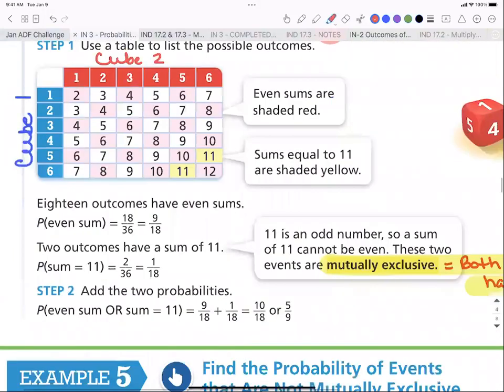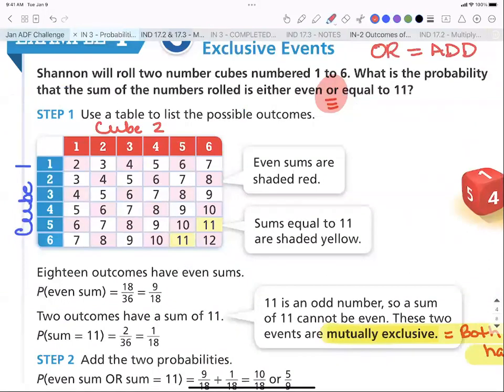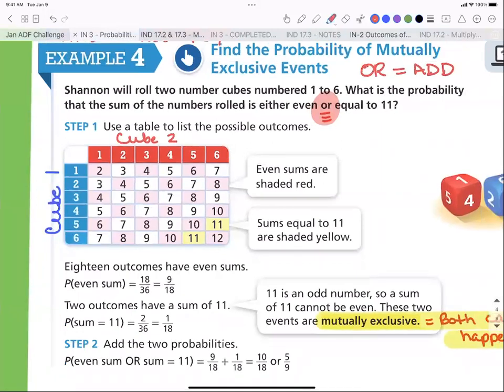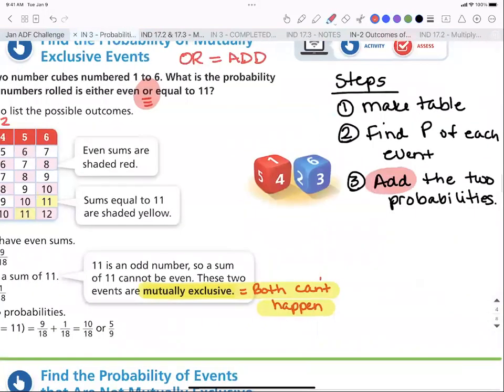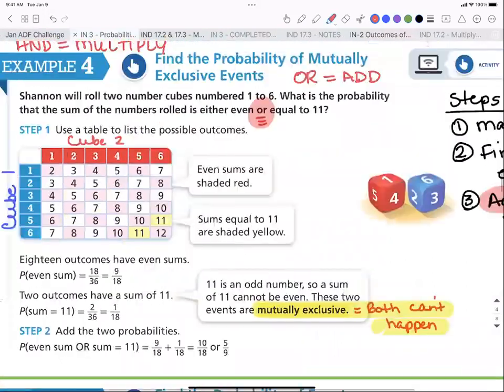So when you get an AND problem, you don't have to think about what kind of event it is. It's just a compound event, because AND means two things happening. That's compound. When you see an OR problem, you do have to ask yourself, before you work it, is this a mutually exclusive or not mutually exclusive OR problem? Because there are two different kinds, and I'm going to show you how to tell the difference. The main thing I want you to get right this second is that when you see the word OR, it's add, and that is different than what we've been doing so far. All right, so let's look at our problem.